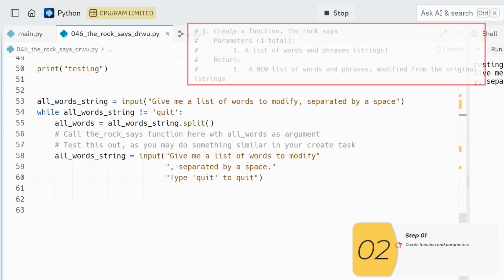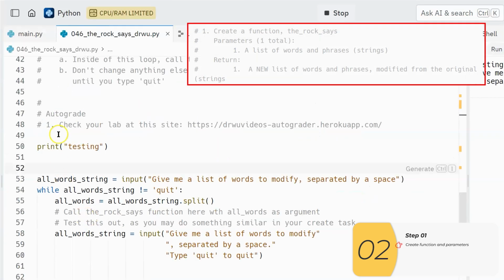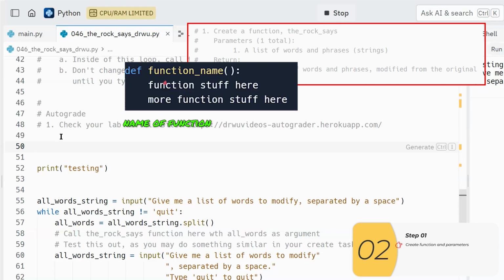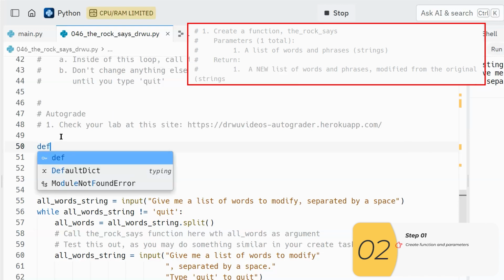So let's go to step 1, which is to create the function. Now, hopefully this will be almost automatic, so ideally, maybe you try it out first and then just watch the video if you don't get it for some reason. But if not, here we go. We're going to create a function called The Rock Says. So it's always def, function name, parentheses, colon.